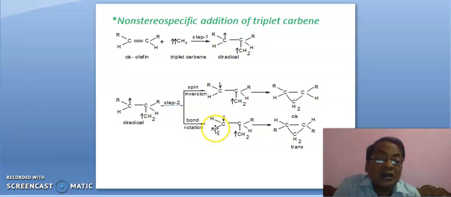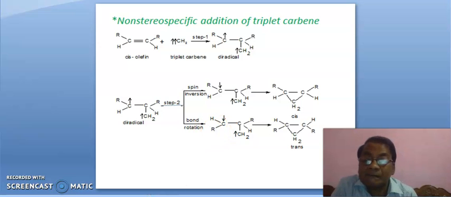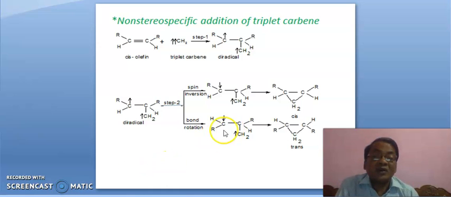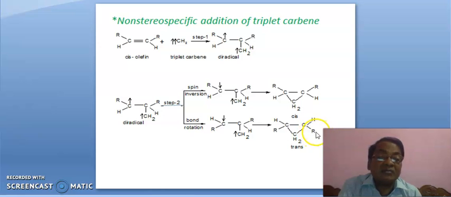Okay friends, here R up, H down, R up, H down; here by mistake we have written H up, R down. The configuration of R and H has changed because this carbon has been rotated.